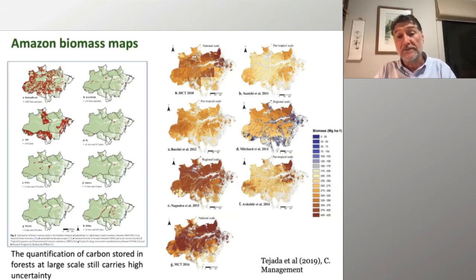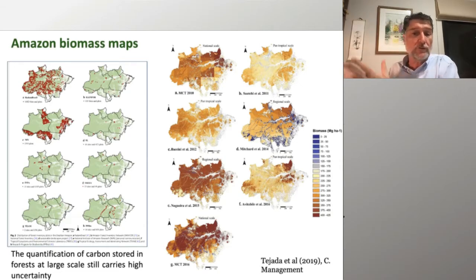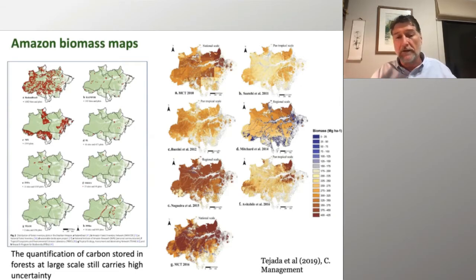These maps derive from different research efforts, and as you can see, the variation in the biomass estimates is very substantial. This is very important for understanding everything from forest dynamics to carbon emissions due to deforestation, degradation or fire.